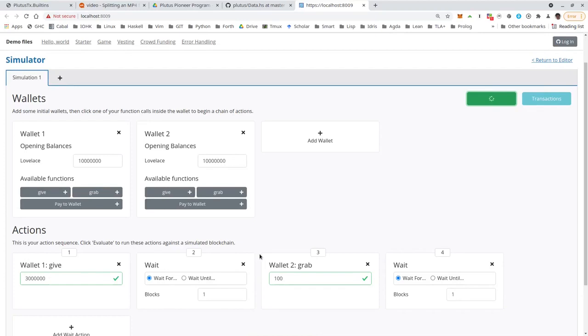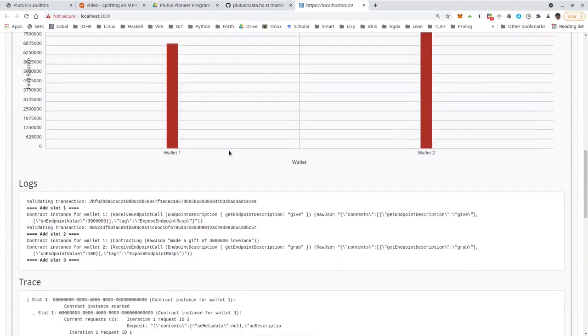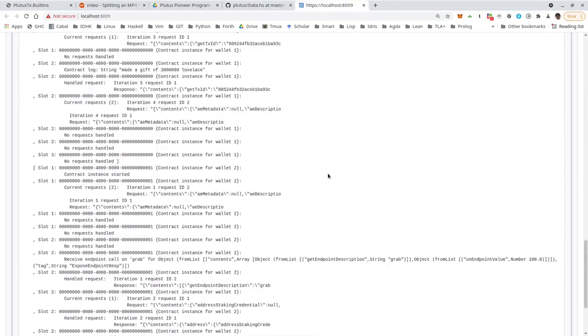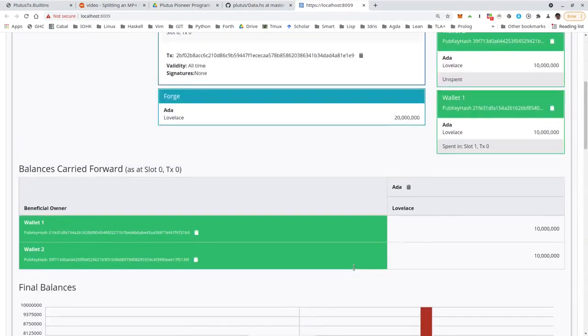It should only pass if it's I 42. Indeed, we only have 2 transactions. So this is the Genesis transaction and the give transaction, but grab failed. If we look, wallet 1 gave the 3, but wallet 2 didn't get them. And if we look at the trace, we see validation error, wrong redeemer, as expected.